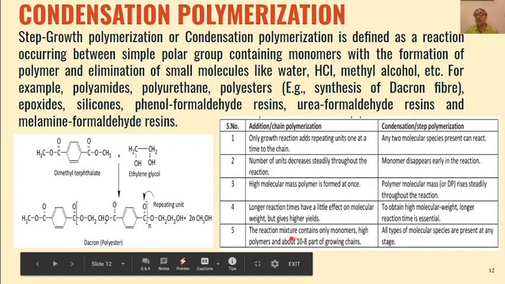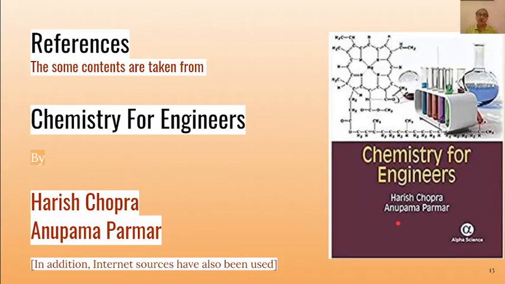The reaction mixture contains only monomers, high polymers and about 10 to the power minus 8 part of growing chain, whereas here all types of molecular species are present during the whole time of the reaction. So these are the differences between addition and condensation polymerization.